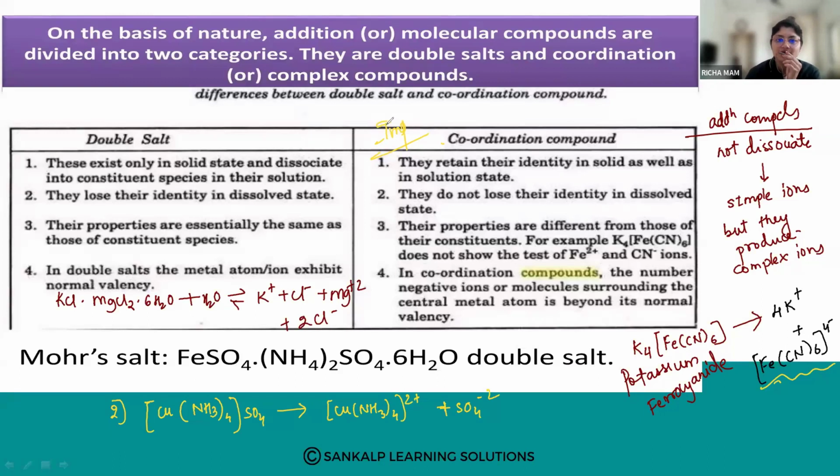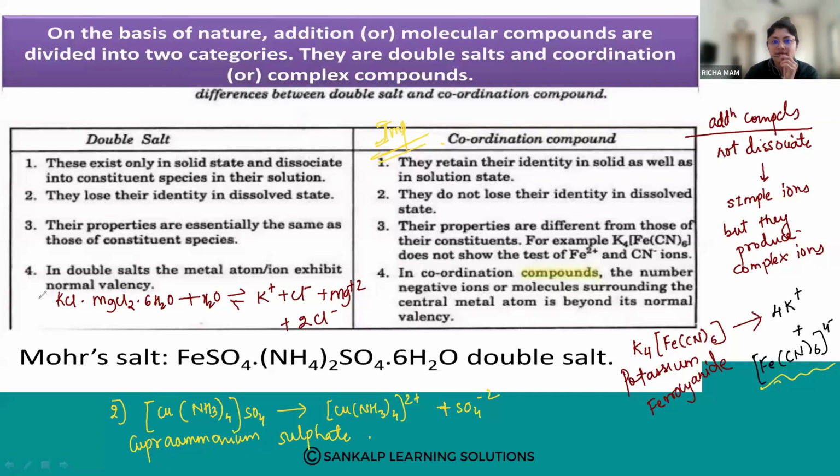One more question, very important. What is the name of this particular complex? It is cuprammonium sulfate. Naming the compound, we are going to discuss. Okay, fine. So is it clear up to what are addition compounds, what are double salts, what is a coordination compound? Yes, with the examples, everything is clear up to here.